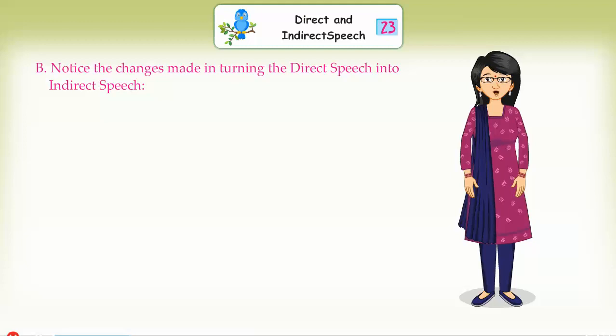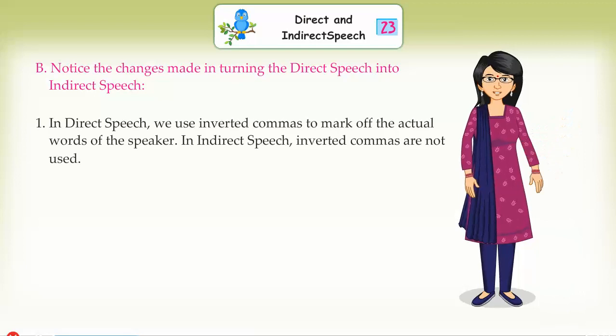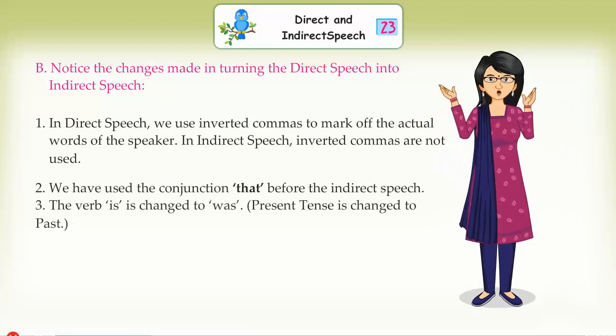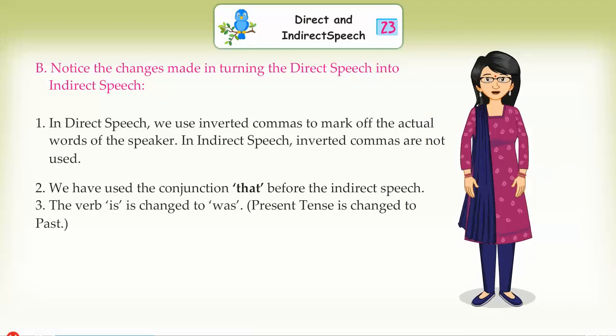Notice the changes made in turning the direct speech into indirect speech. In direct speech, we use inverted commas to mark off the actual words of the speaker. In indirect speech, inverted commas are not used. We have used the conjunction "that" before the indirect speech. The verb is changed to "was"; present tense is changed to past.